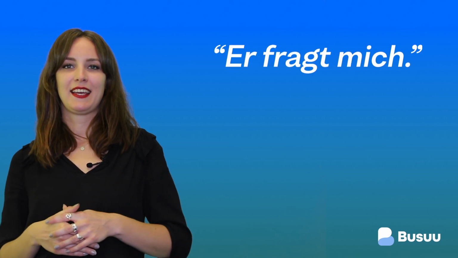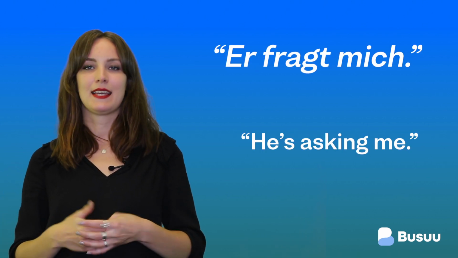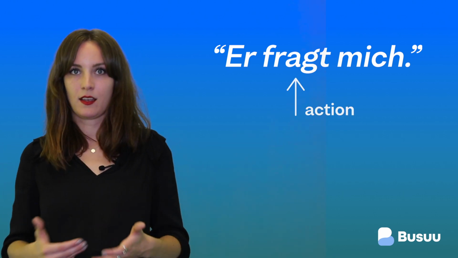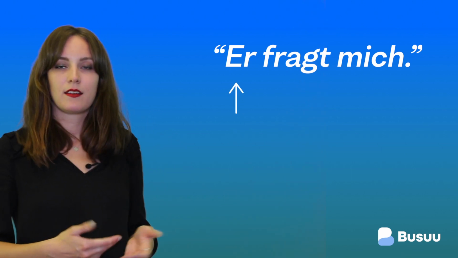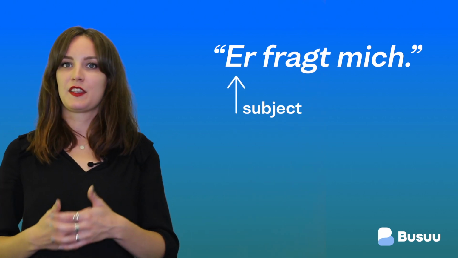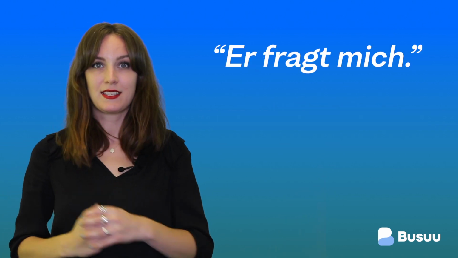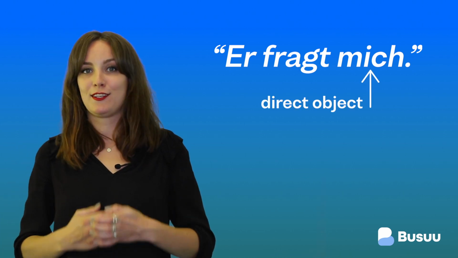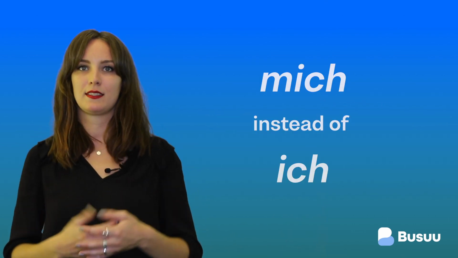Because now that we've seen the nominative and accusative personal pronouns, you'll notice how they work hand in hand in the following examples. Er fragt mich. He's asking me. So here, the action is fragen, asking. The person doing the action is he. So that's the subject of the sentence, and therefore, in the nominative case. The person the action is directed at is mich, me. So that's the direct object of the sentence, and so it's in the accusative case, which is why we see mich instead of ich. Let's move on.